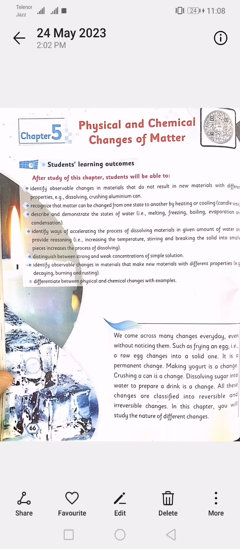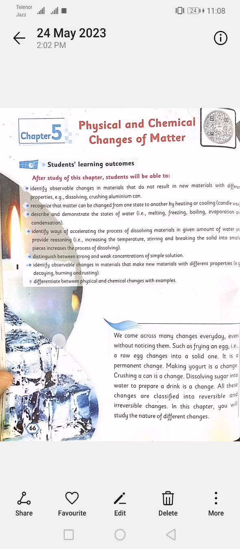We come across many changes every day, even without noticing them, such as frying an egg. A raw egg changes into a solid one. It is a permanent change. Making yogurt is a change. Crushing a can is a change. Dissolving sugar into water to prepare a drink is a change.